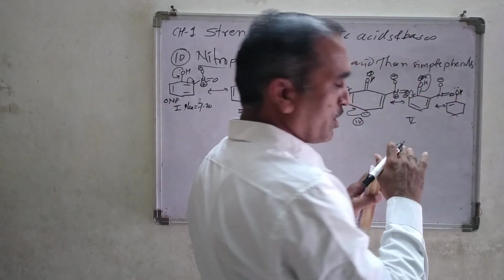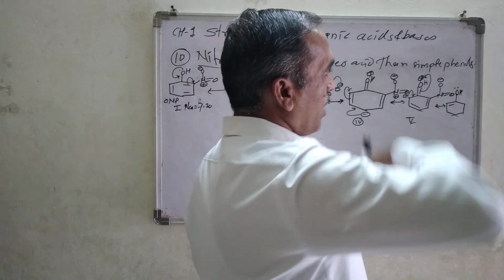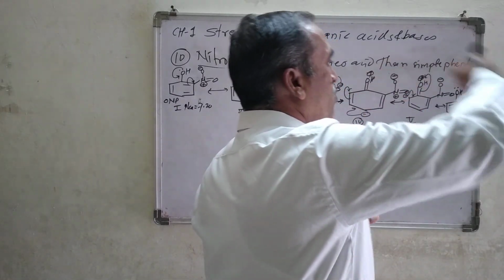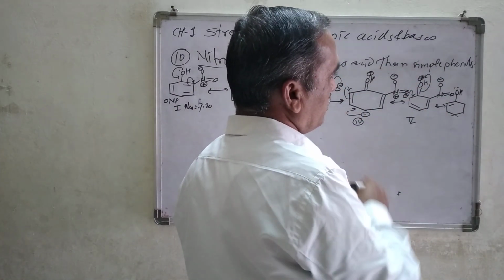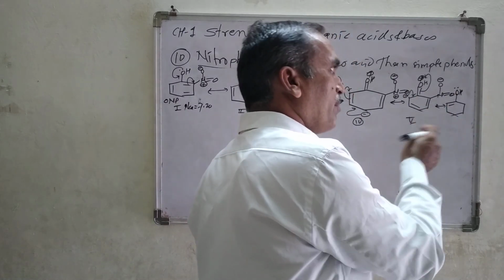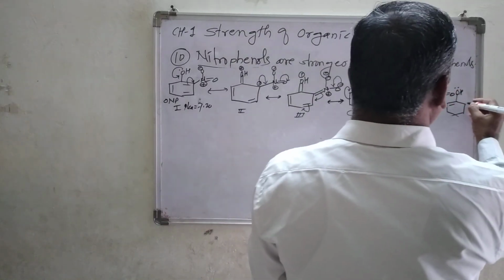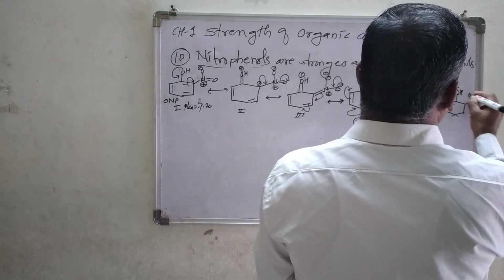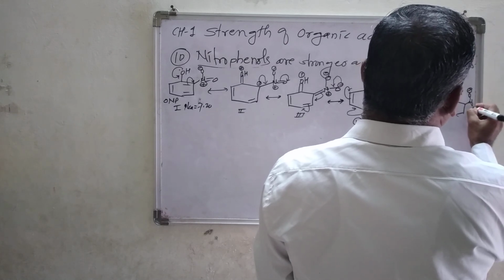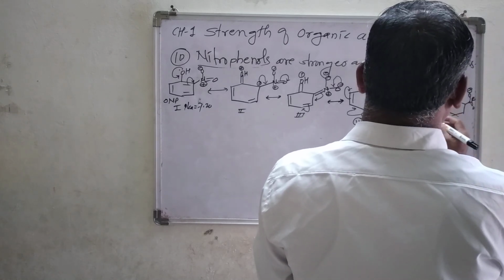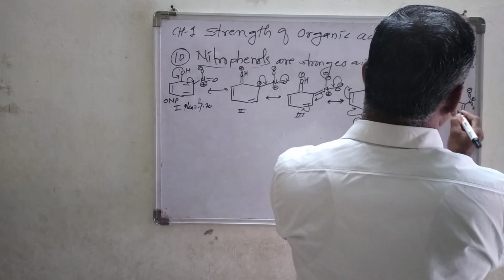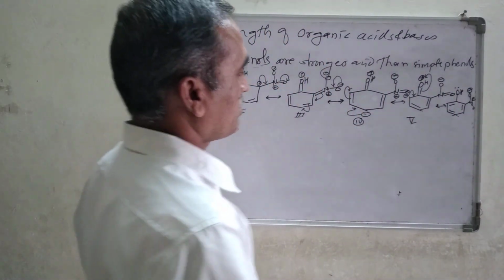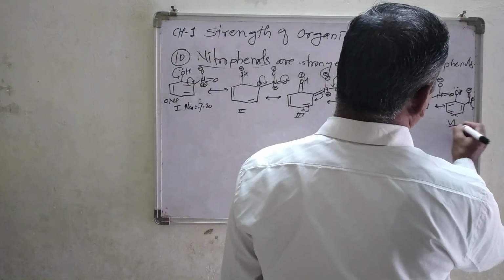This negative charge, after traveling through the double bond and coming on its original position, and here we are getting O minus. Then double bond O positive charge still remains as it is. This double bond and this double bond, they are as it is. This is structure number 6.